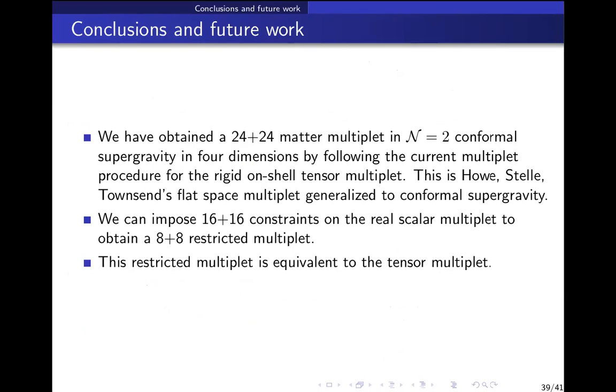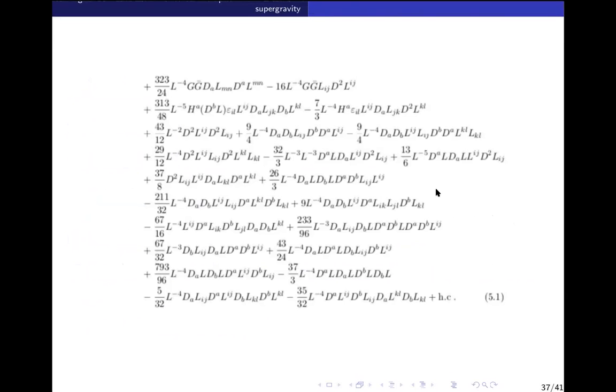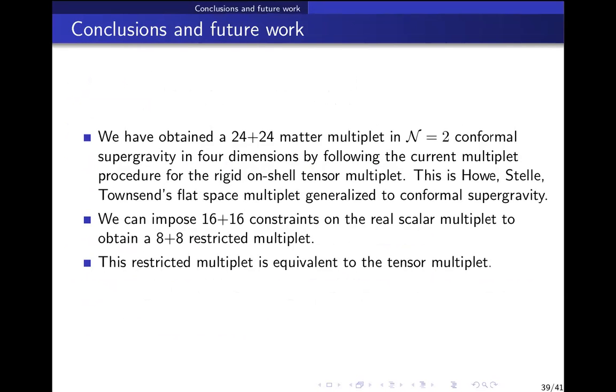So if you keep it off shell, then with the same transformation rules, you can construct different Lagrangians. How do you go on shell? Do you add a gravity action of whatever you're choosing? Once you write the Lagrangian, there are some auxiliary fields. If you eliminate them by their equations of motion, it becomes on shell. I see. Okay.